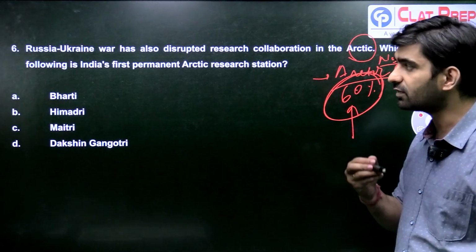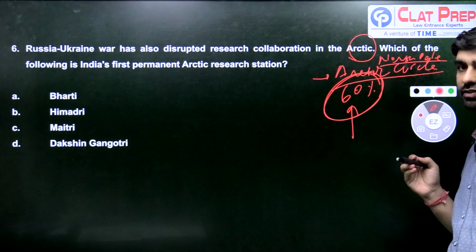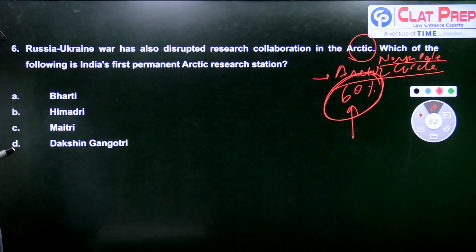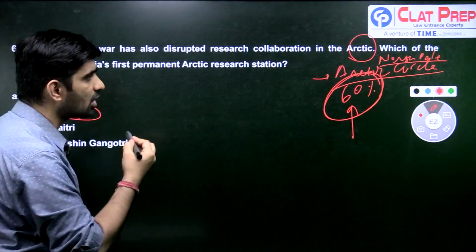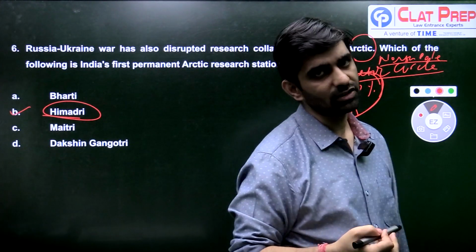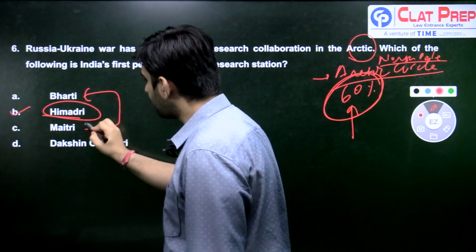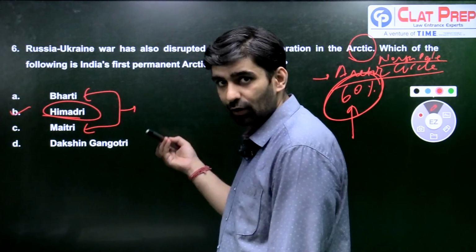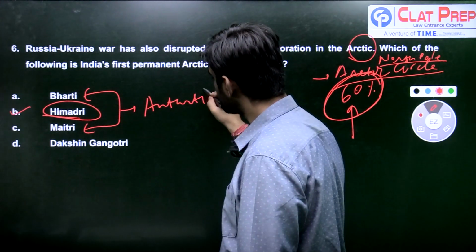However, in context of this, I have just asked you which of the following is India's first permanent Arctic research station. So four options: is it Bharti, is it Himadri, is it Maitri, or is it Dakshin Gangotri? So answer here is B. Himadri is the first permanent and the present Arctic research center of India. Second, another piece of information: Bharti and Maitri are also existing research stations of India, and they are in the Antarctic.